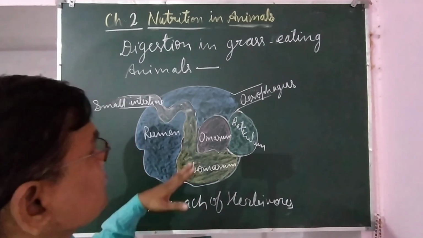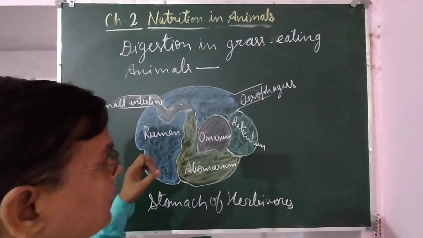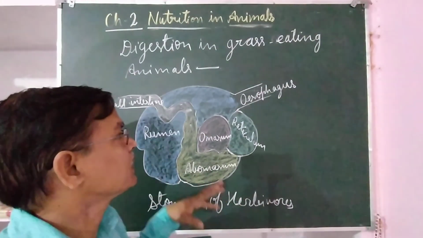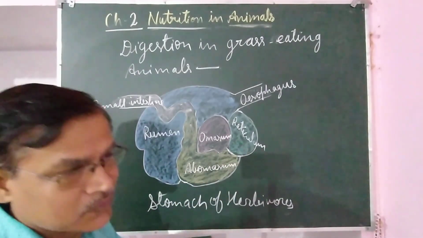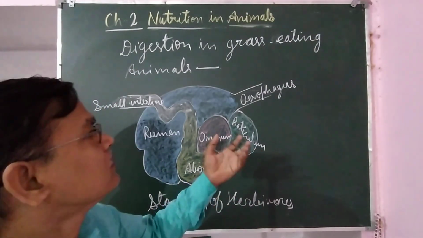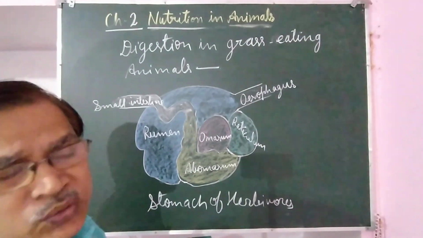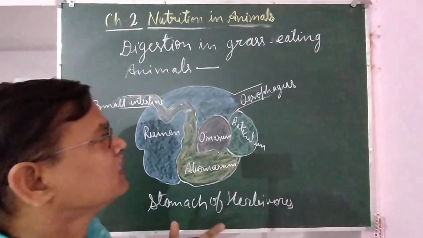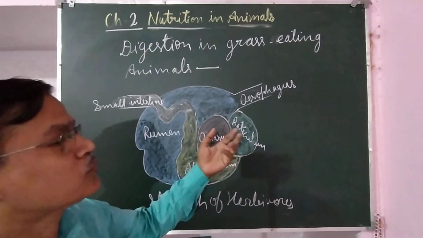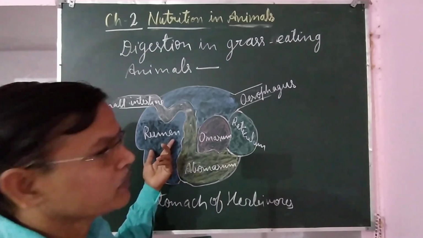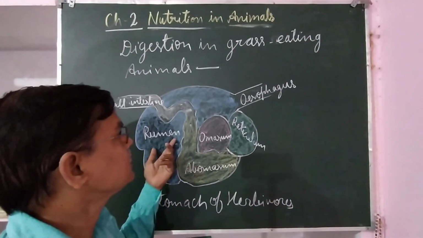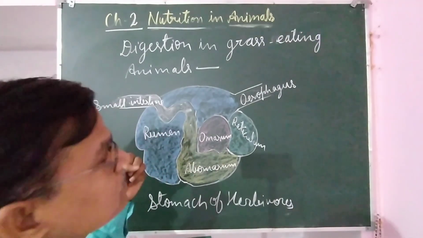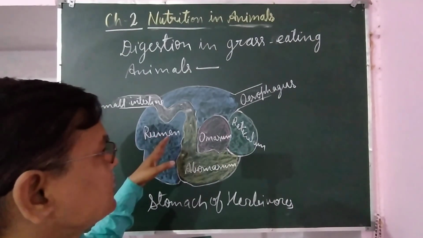So animals like cattle, cow, buffalo, when they get their food, they grab it in a hurry, they eat it fast, and they do not chew it properly. They chew it partially and swallow it, and it goes into the rumen, that is, it is stored in the rumen. Rumen is the largest part of their stomach. Here some bacteria are found. That bacteria help in digestion of cellulose.